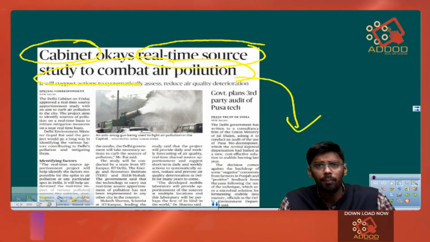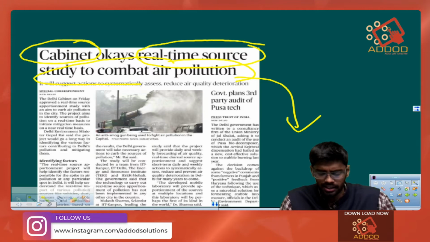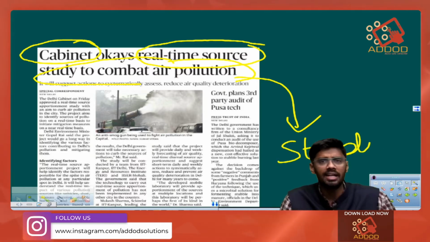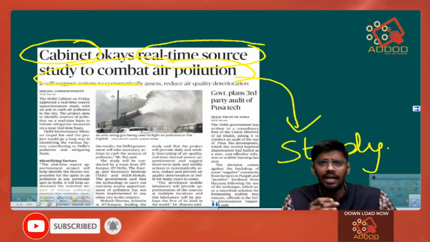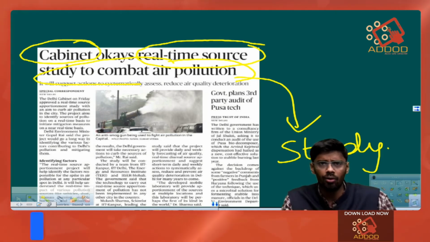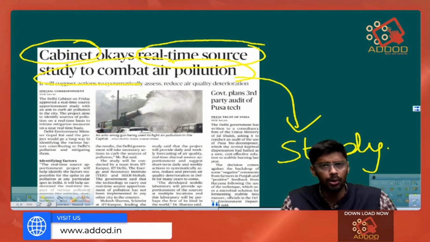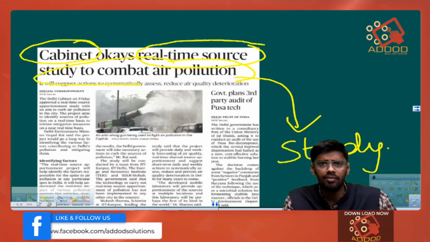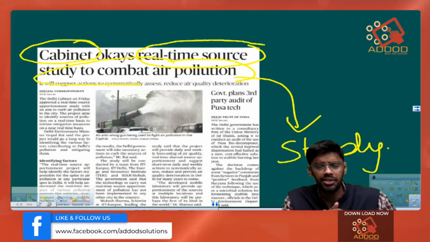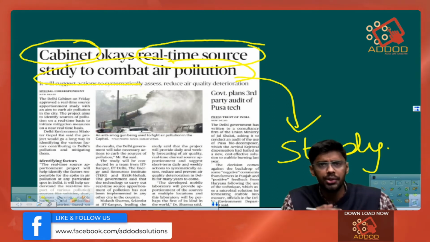So what do you mean by a real-time study? A real-time study is nothing but a study of the pollution levels each day. So if there is any hike in the pollution at a particular place, this committee will give the government some recommendations as to how to reduce this pollution.